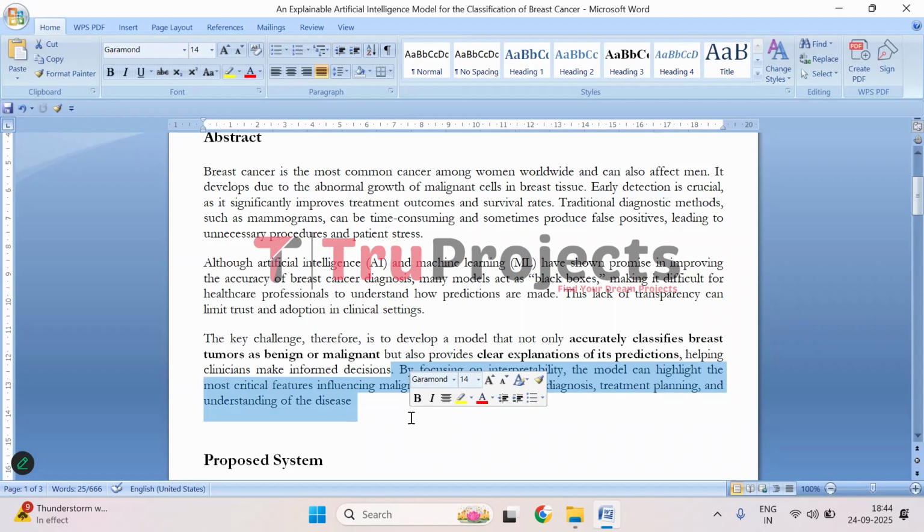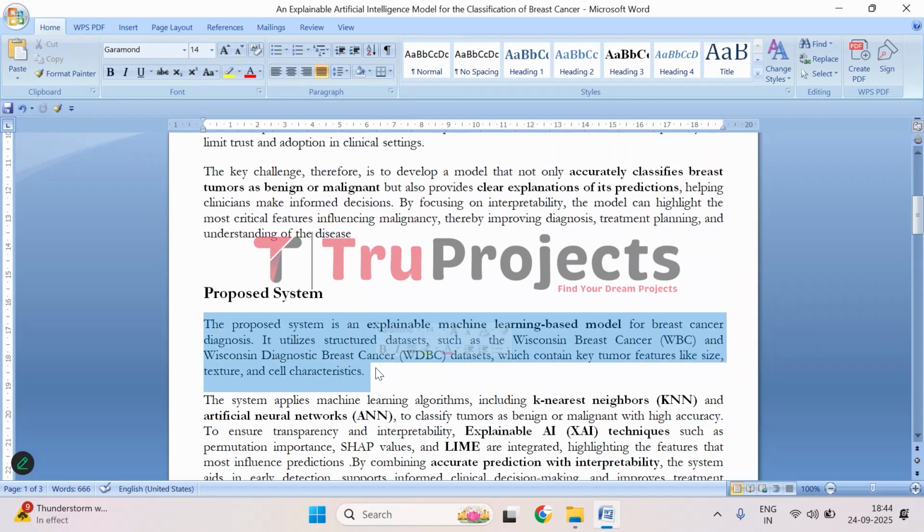So, the system we are proposing is basically a machine learning model that can help diagnose breast cancer, but with a twist: it is explainable, which means it doesn't just give an answer, it also shows why it made that prediction. To do this, it uses structured datasets, that is, the Wisconsin breast cancer dataset and the Wisconsin diagnostic breast cancer dataset. These datasets have important information about tumors such as their size, shape, texture, and other cell characteristics, which the model analyzes to figure out whether a tumor is benign or malignant.